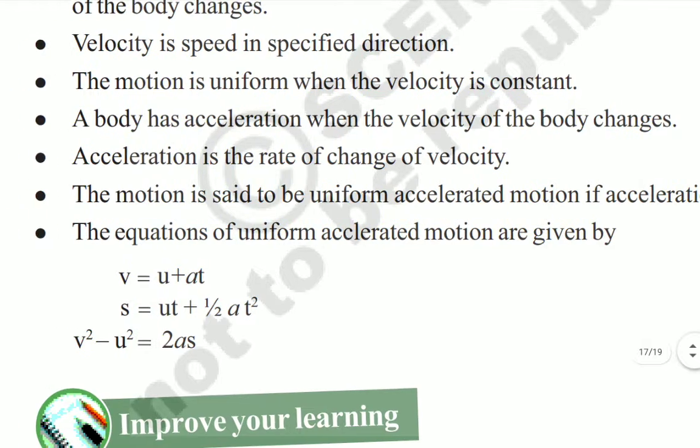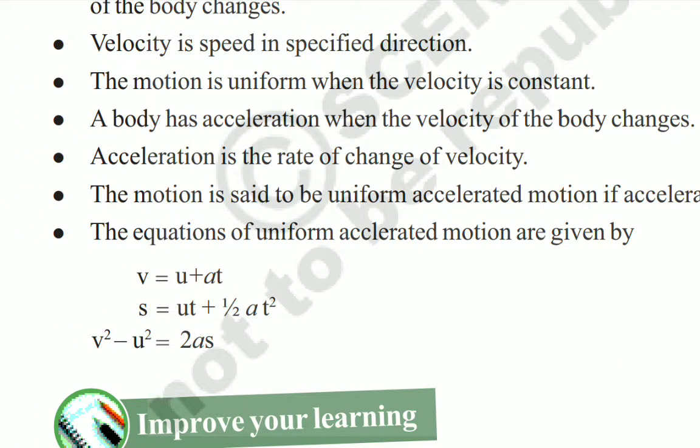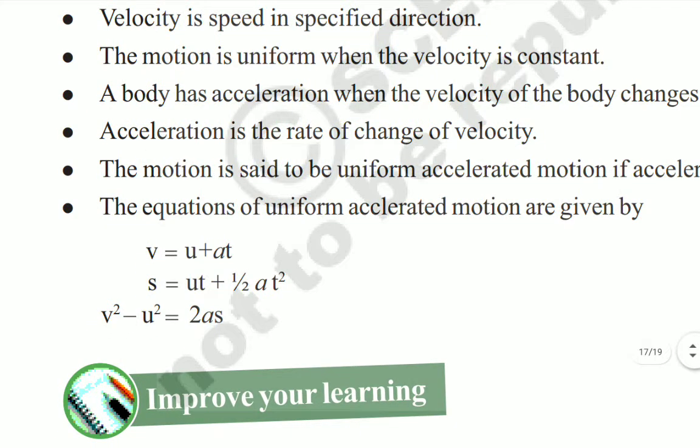Next, finally, here we have three important formulas. Again I am telling you: v is equal to u plus at, s is equal to ut plus half at square, and v square minus u square is equal to 2as. These three are very important formulas in this lesson, children. These three important formulas will be very helpful to you to solve the problems.